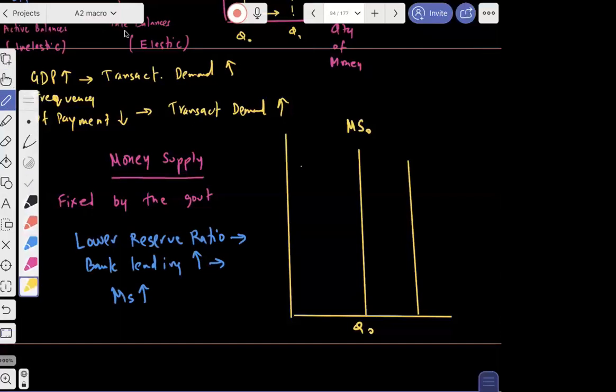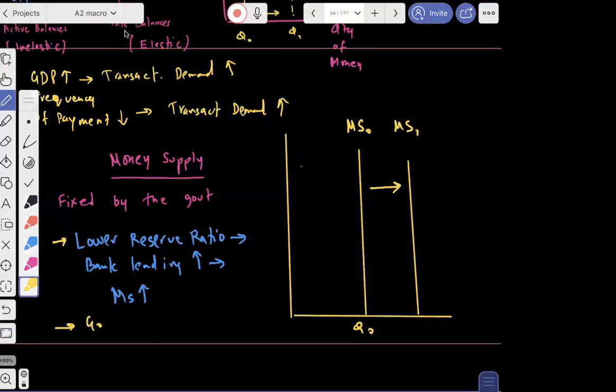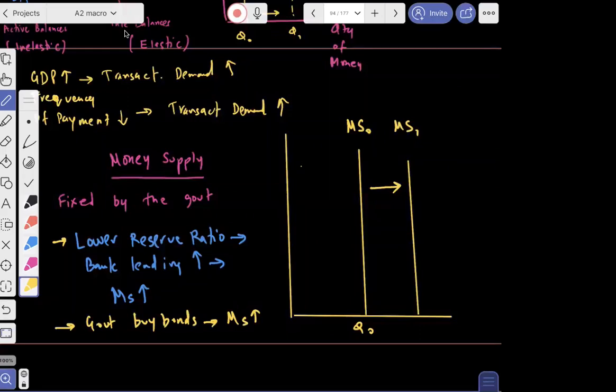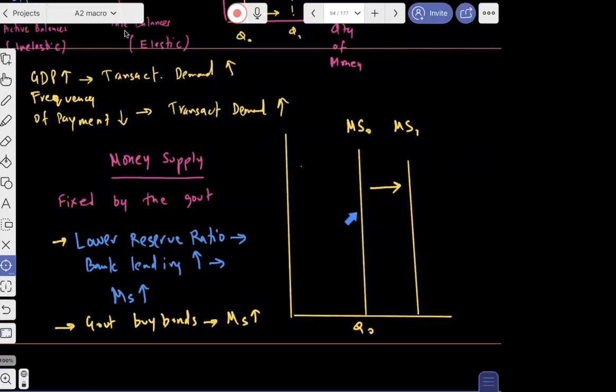Banks will be lending more money, and money supply will go up like this. Or, for example, the government buys bonds. If the government buys bonds, then bonds will be coming to them, and money supply can also go up. So something like this can happen, right? So money supply is perfectly inelastic and fixed by the government.